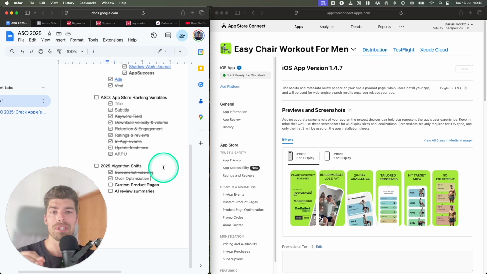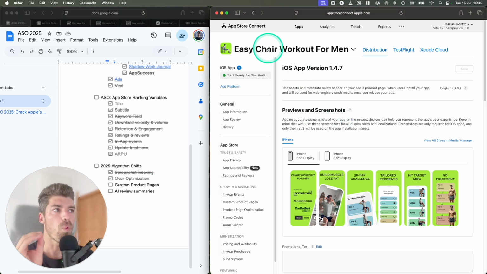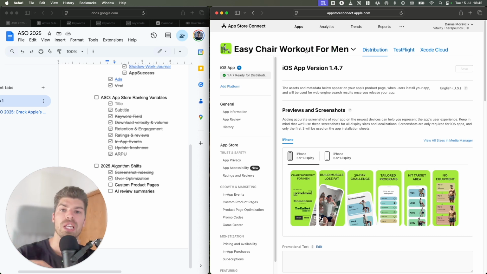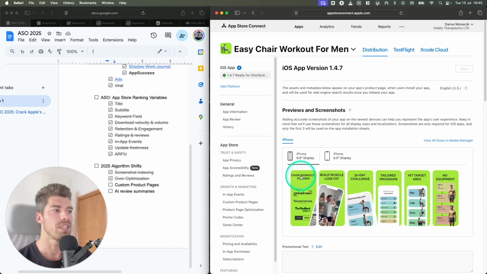So what seems to be the best practice is to definitely have one clear title with your main keyword in the main title, and then I would include other keywords in the subtitle and in the screenshot. As you can see in this screenshot, we did include the keyword chair workout for men, just like in here. We did not see any negative drop in this app, but we have seen negative drops in other apps. The reason why I'm keeping it here is because we're experimenting and trying to see what really makes the change with the new algorithm changes.